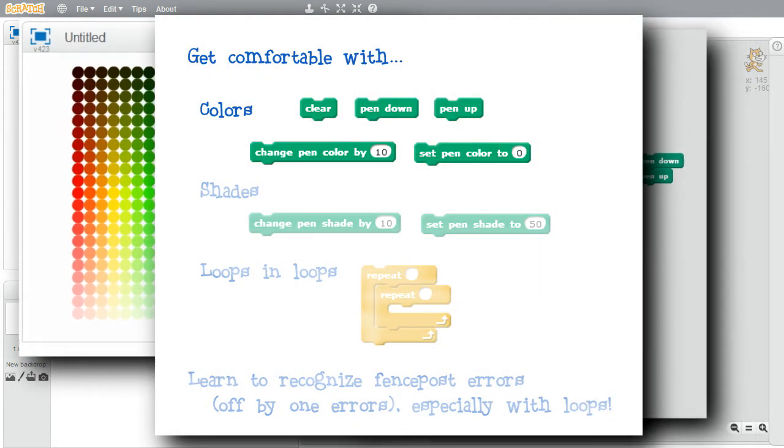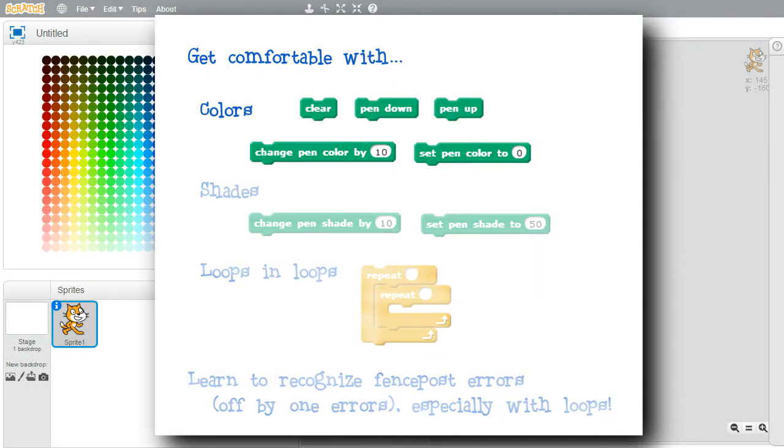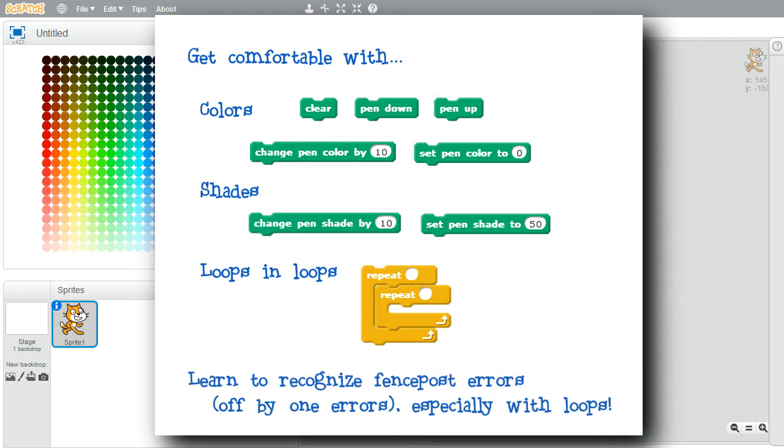I want to encourage you to work with this example: colors, shades, double loops, and fence post errors. Be sure you understand and recognize fence post errors. They're not a problem with Scratch. They're a problem in programming that you'll see again and again, regardless of the language that you use.